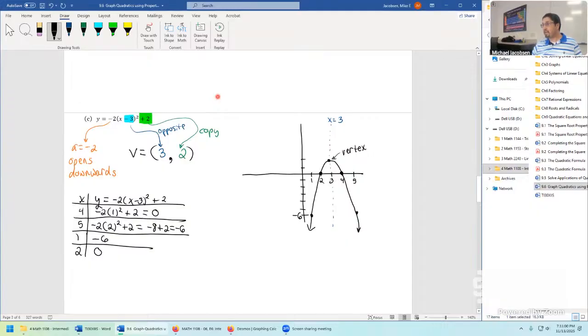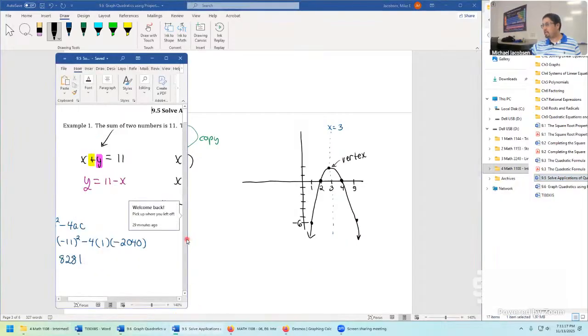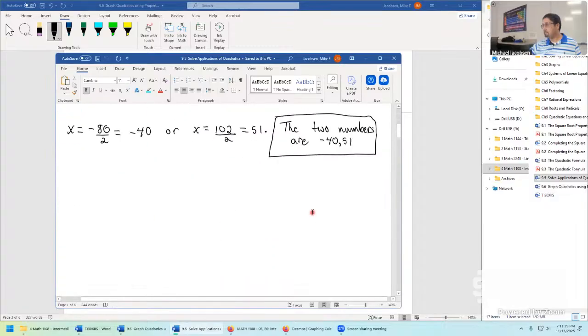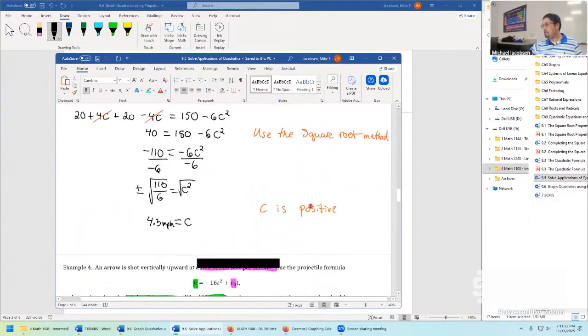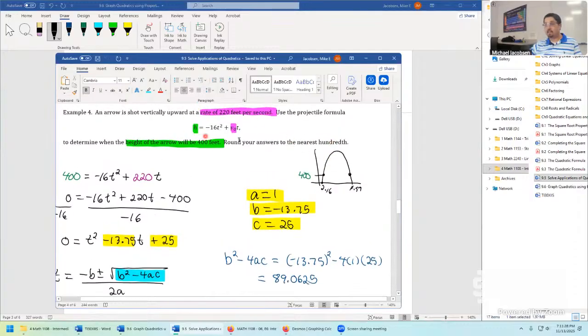So if this came from some kind of word problem, maybe we're maximizing time, distance, area, speed, we know that the problem would have an overall maximum, just like in the problem that we're looking at in section 9.5, just to tie into what we did before. In this application over here, we were looking at the height of an arrow being shot up. If we find the vertex of this thing, we'll know the maximum height it achieved.